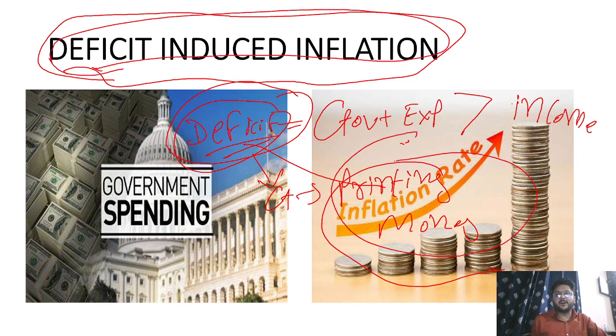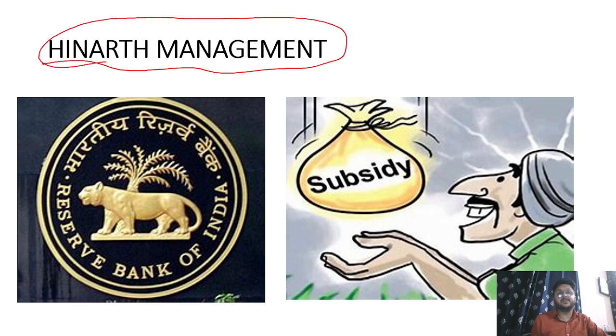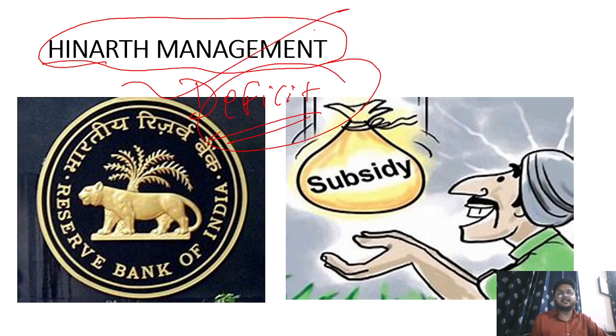So this phenomenon of printing money is also called Hinarth management. So if somebody asks you what is Hinarth management, you can say that it is nothing but deficit induced inflation. Because if the government spends more, what happens?